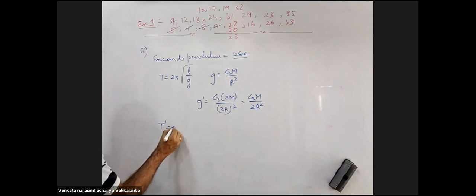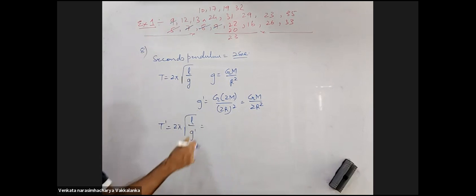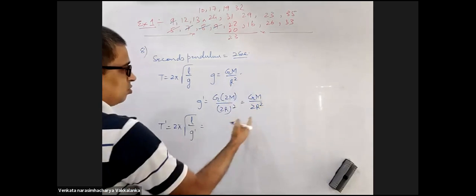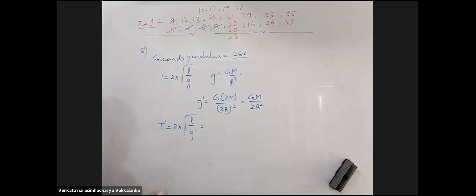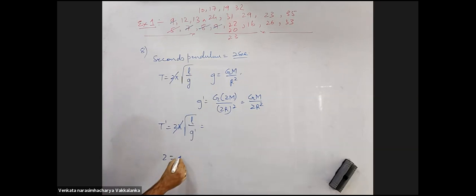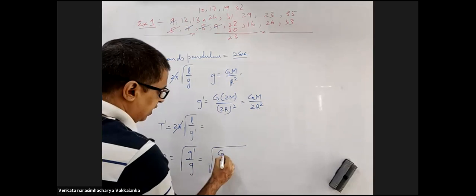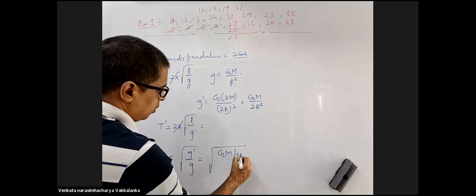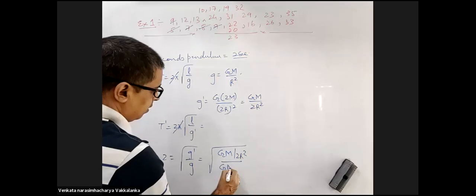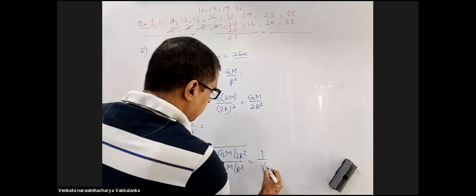So the new time period is 2 pi under root L by g dash. Divide both. g is Gm by r square. Now this is 2 seconds. 2 pi will go, L will go. This will be root over g dash by g. Root over g dash by g is Gm by 2r square divided by Gm by r square. This is 1 by root 2.